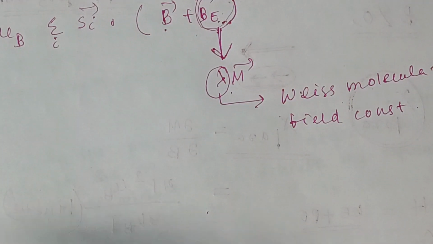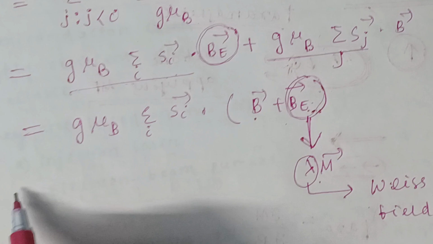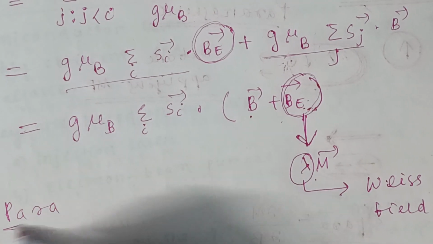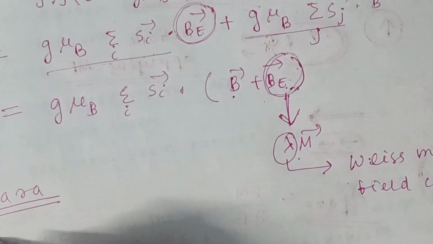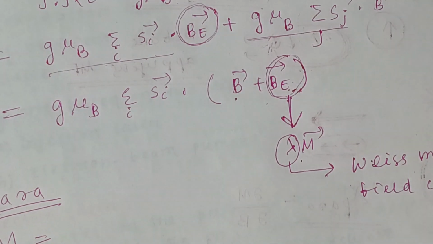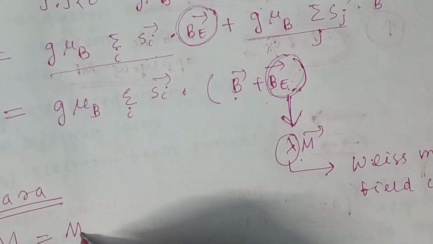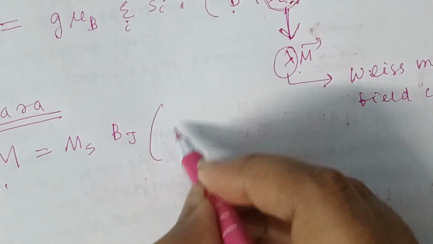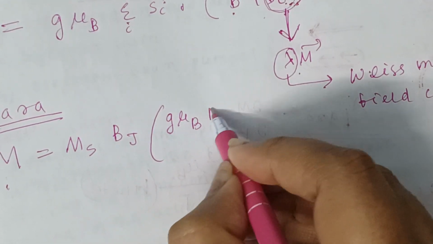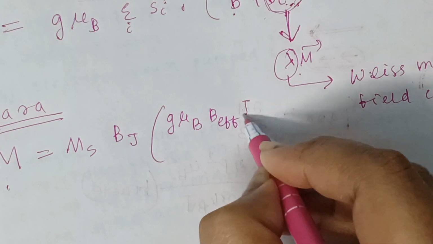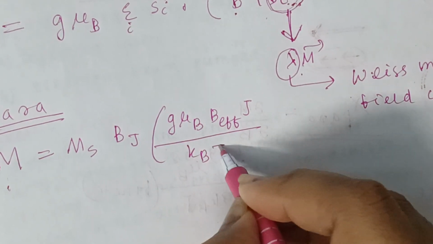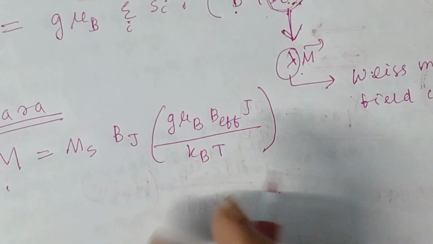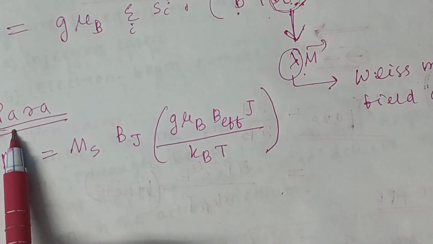In case of a paramagnetic material, we have the expression M equals M_s B_J of g mu_B B effective J divided by k_B T. This is the expression for a paramagnetic material.